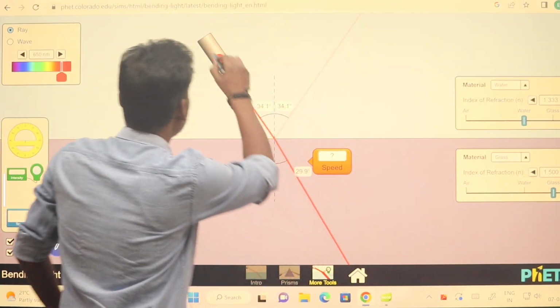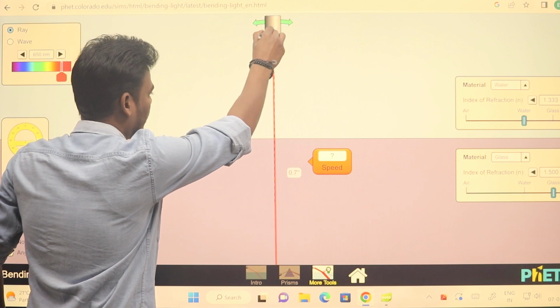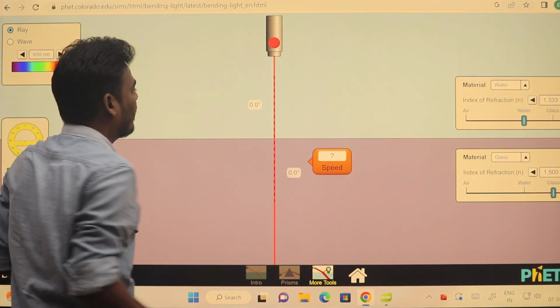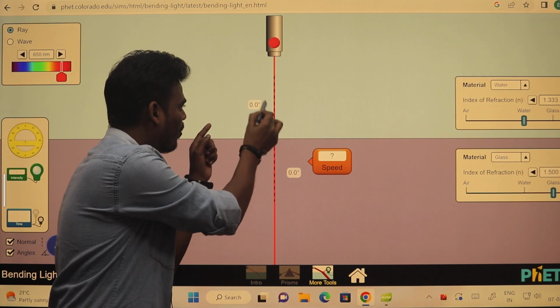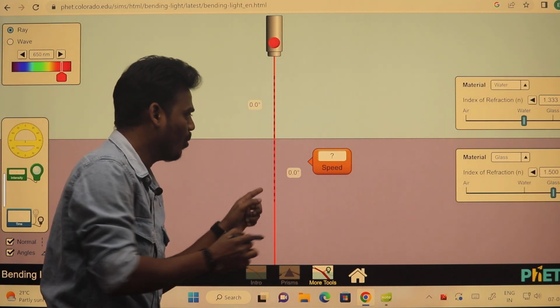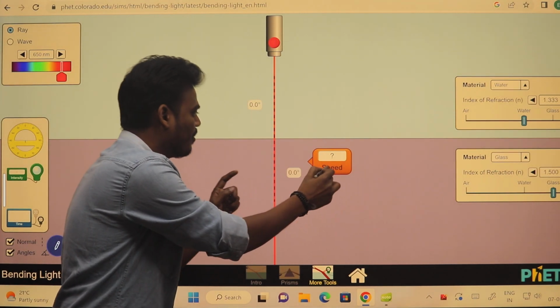By simulation, if you see, the angle of incidence is 0 over here. Angle of incidence is 0. And what about the angle of refraction?